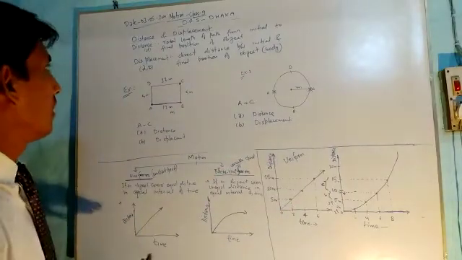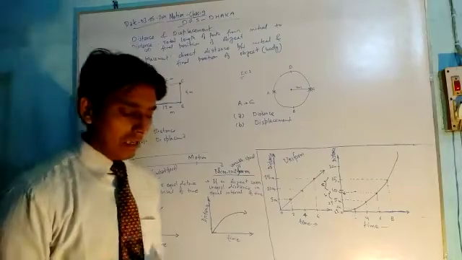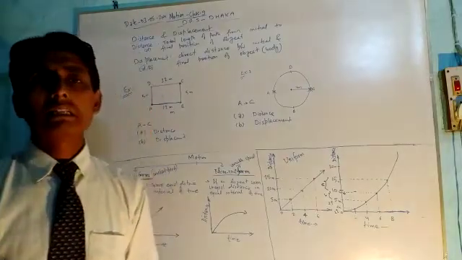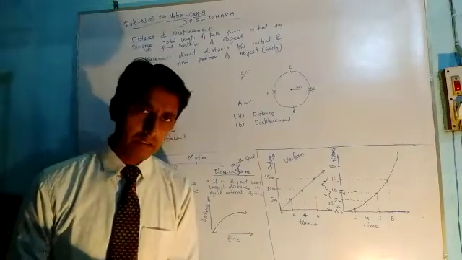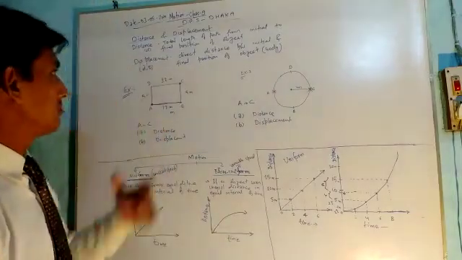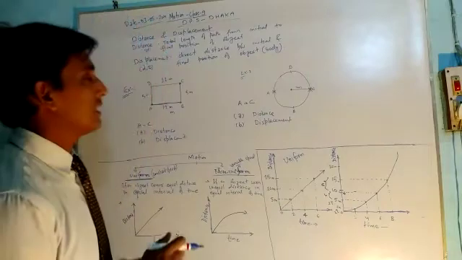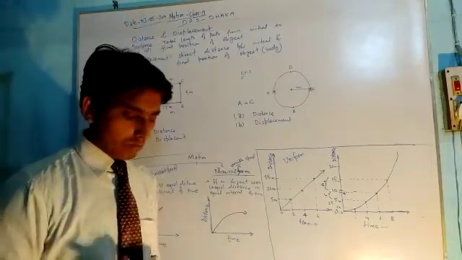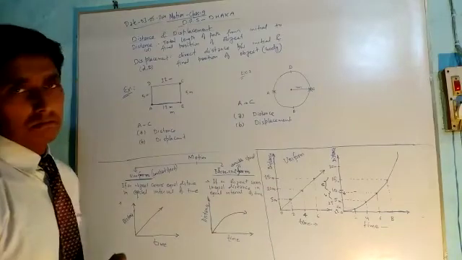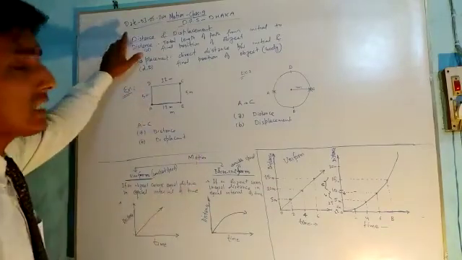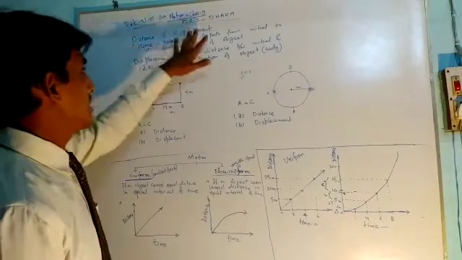Now we have to discuss various other topics, for example distance, displacement, what is speed, what is velocity, what is average speed, what is average velocity. But in this lecture I will discuss what is distance and displacement. There is not much difference between these two. The only difference is that distance is a scalar quantity and displacement is a vector quantity.